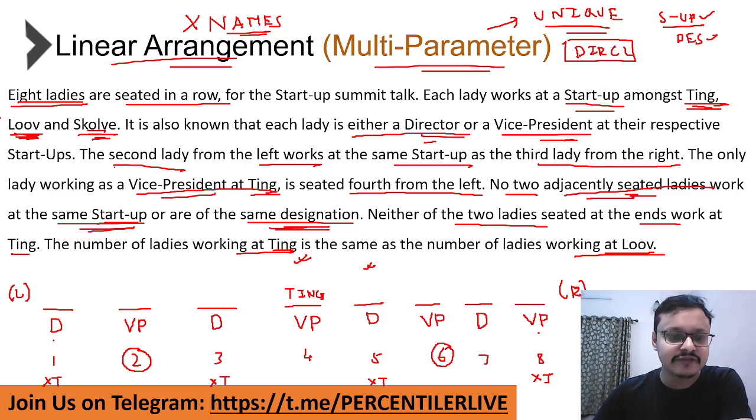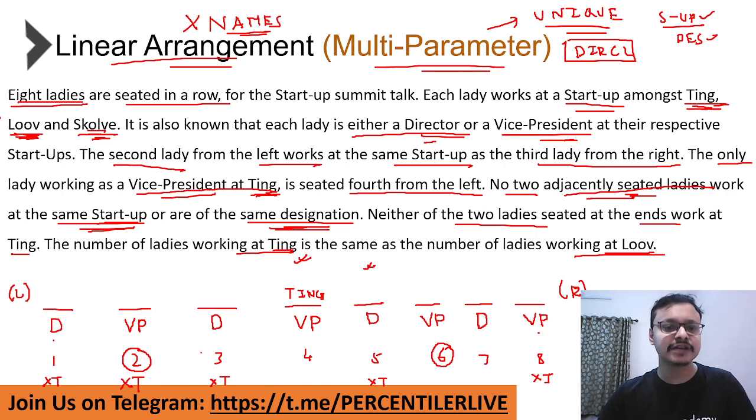Is there any other clue left in the set? There is mention of the only lady working as the VP at Ting, which means there is only one person working at Ting with a VP designation, which means at position 2, you have a placeholder for VP, but that place cannot be taken up by Ting.